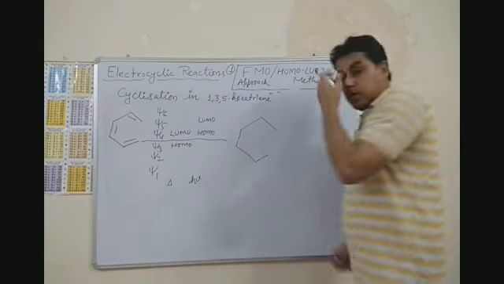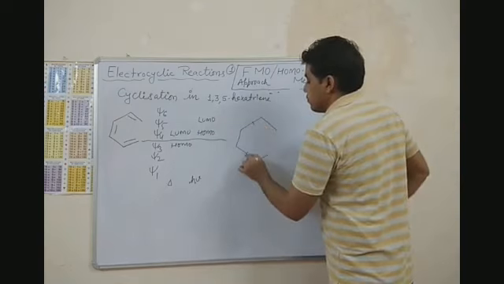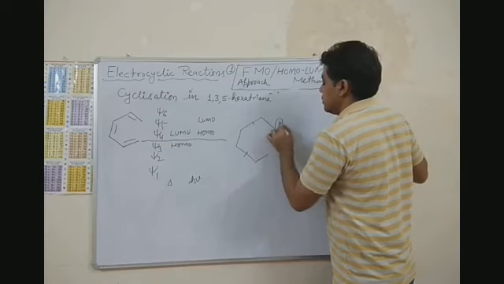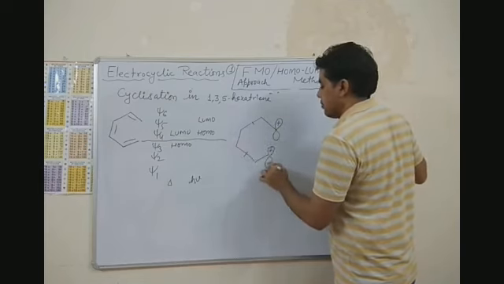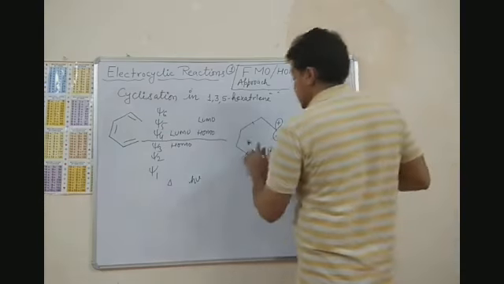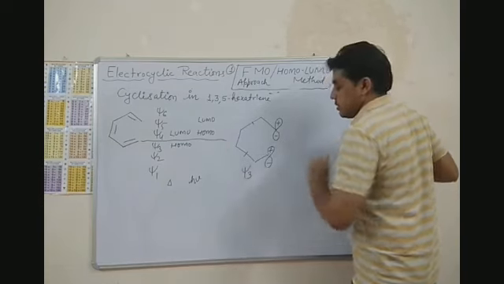Psi 3 means 2 nodes. So one node will be here and another will be here. So it is plus plus, minus minus and plus plus, right? Okay, let me write, it is psi 3.